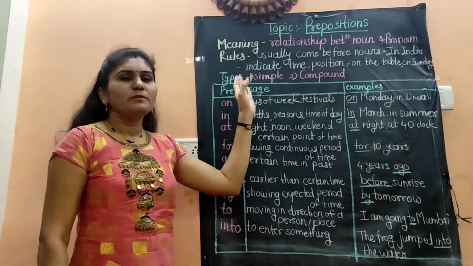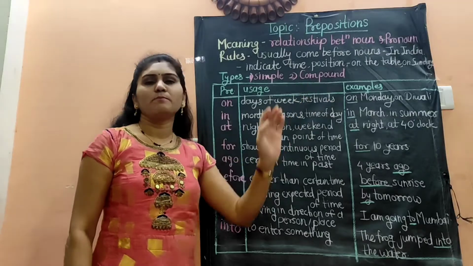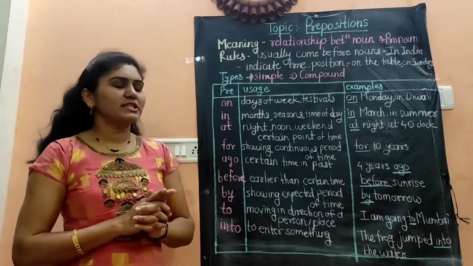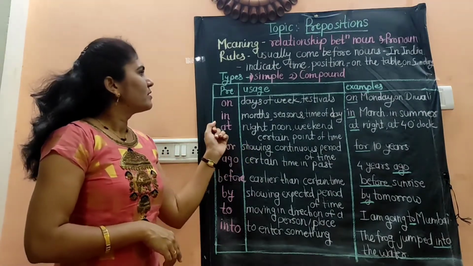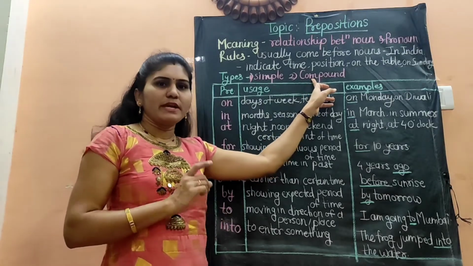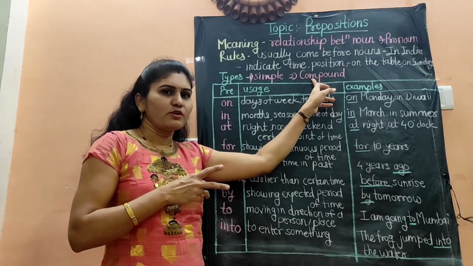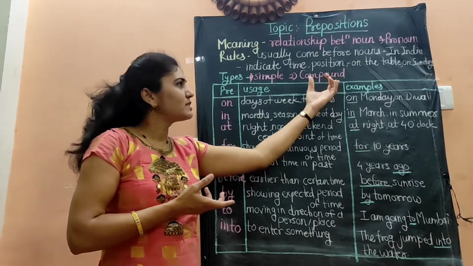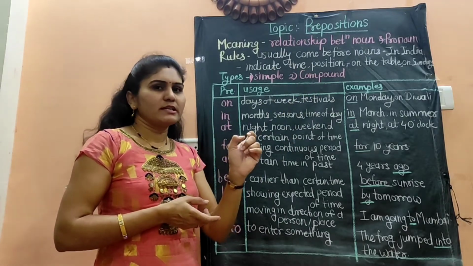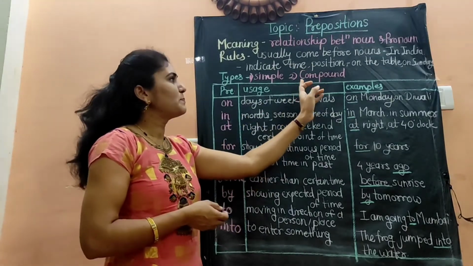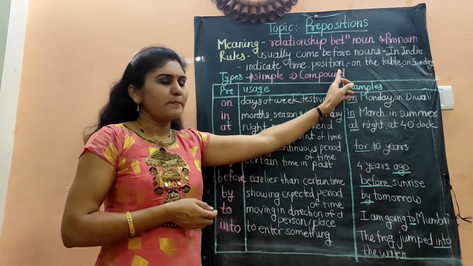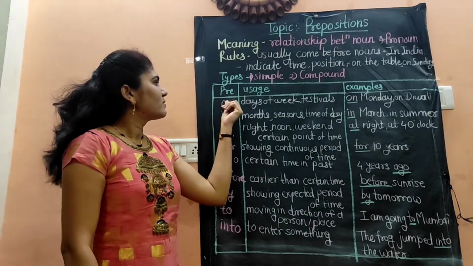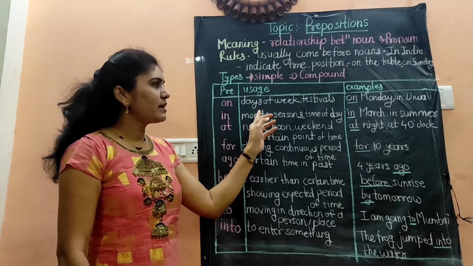There are two types of prepositions: simple prepositions and compound prepositions. The single word prepositions are called simple prepositions, for example, in, on. And the prepositions made up of two words, or more than one preposition, means they come combined or together in the sentence, are called compound prepositions. For example, instead of.